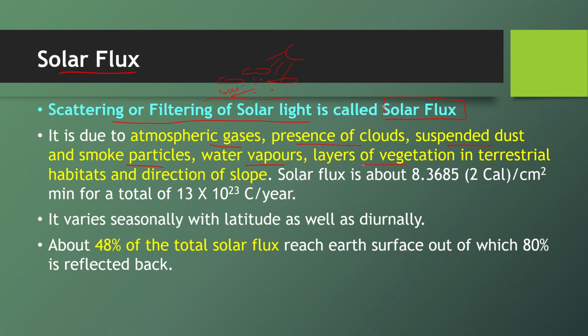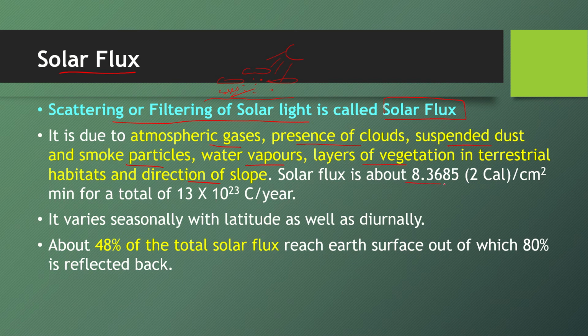When that radiation reaches the land surface, a number of plants are present, and according to their height, they also have a filtering effect. Then there are certain structures on the land like mountains and hills, and the direction of their slope.